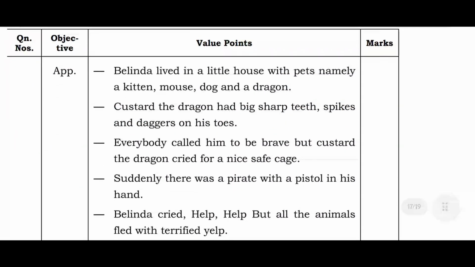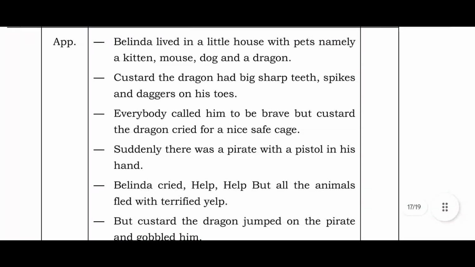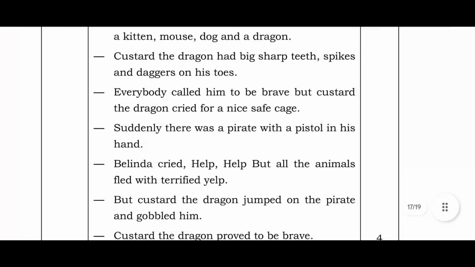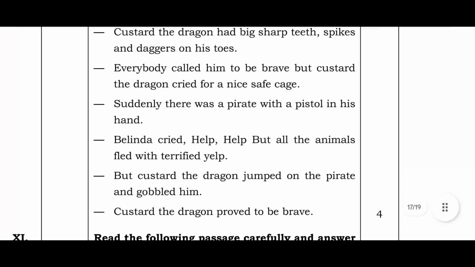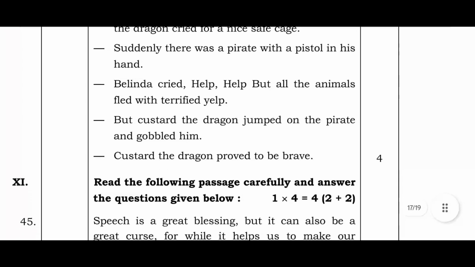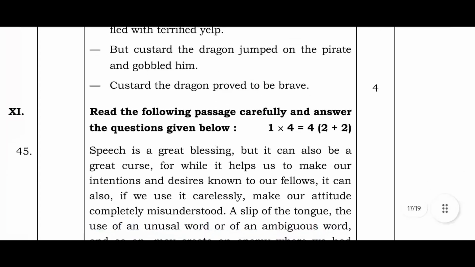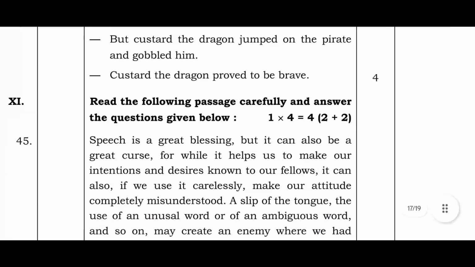Belinda lived in a little house with pets, namely a kitten, mouse, dog, and a dragon. Custard the dragon had big sharp teeth, spikes and daggers on his toes. Everybody called him brave, but Custard the dragon cried for a nice safe cage. Suddenly there was a pirate with a pistol in his hand. Belinda cried, "Help, help!" But all the animals fled with terrified yelps. But Custard the dragon jumped on the pirate and gobbled him. Custard the dragon proved to be brave.